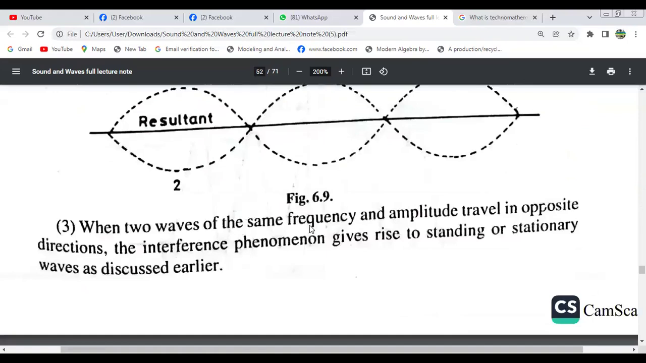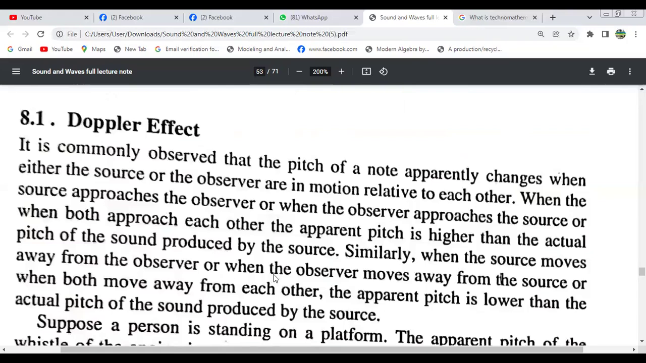When two waves of the same frequency and amplitude travel in opposite directions, the interference phenomenon gives rise to a standing or stationary wave, as discussed earlier.